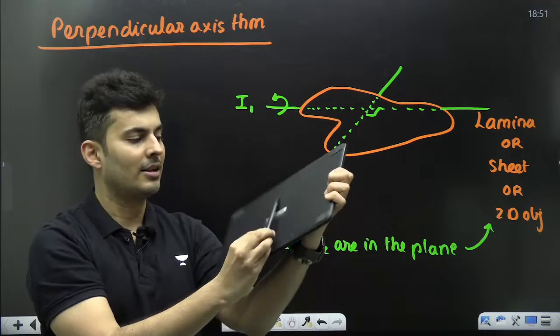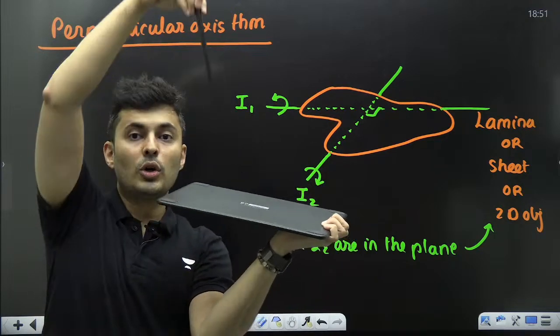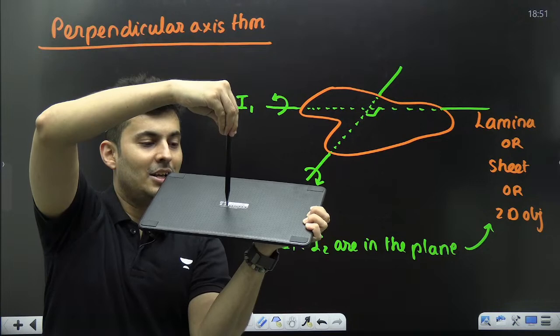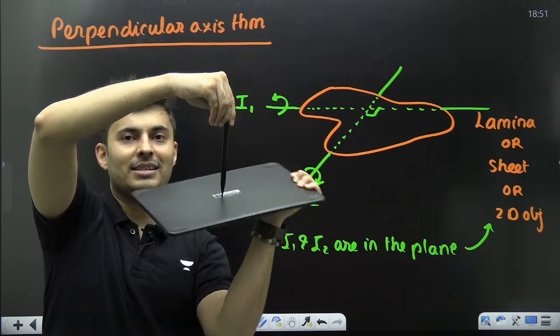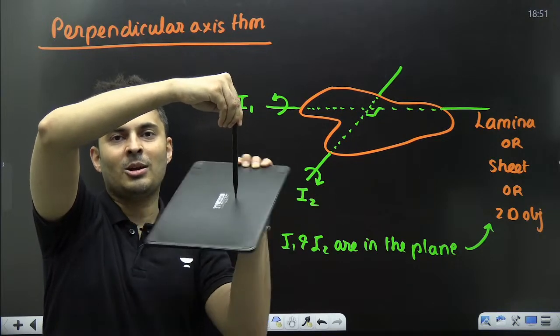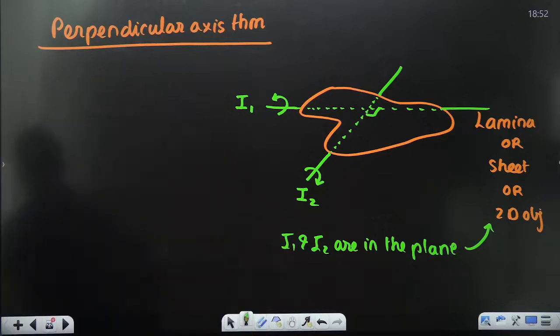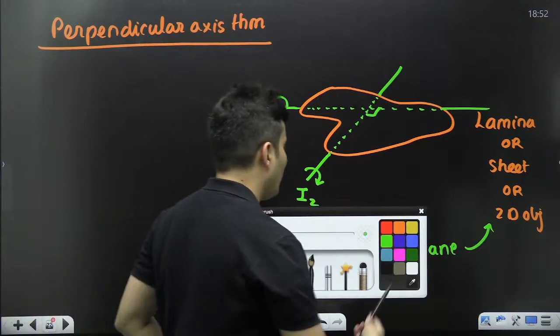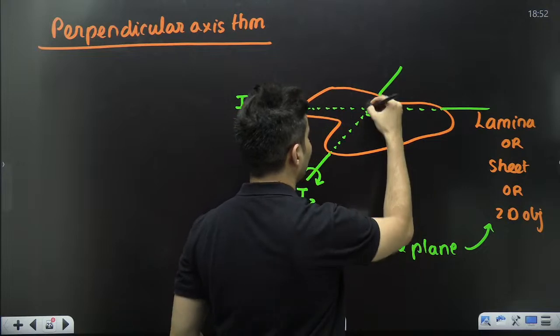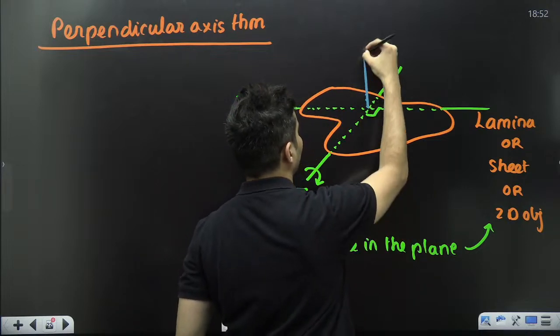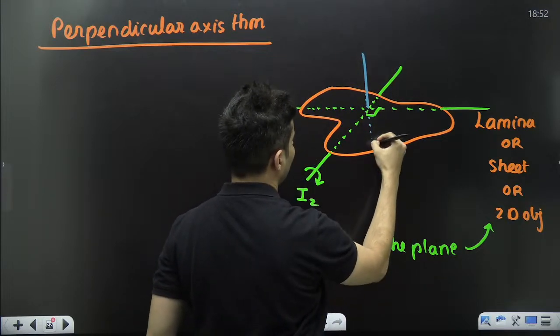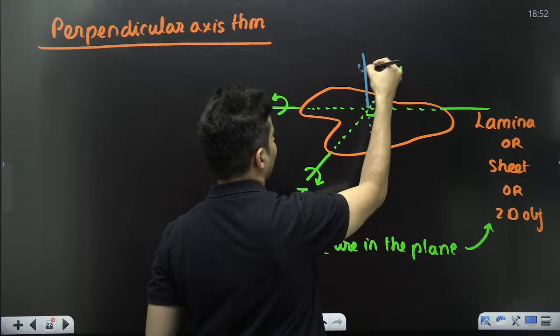I hope this is clear about this axis. You draw a perpendicular to that. That means the axis is like this. Are you able to visualize it? You draw a new perpendicular here to both of them, like that.